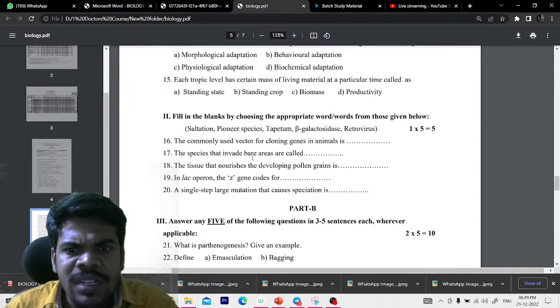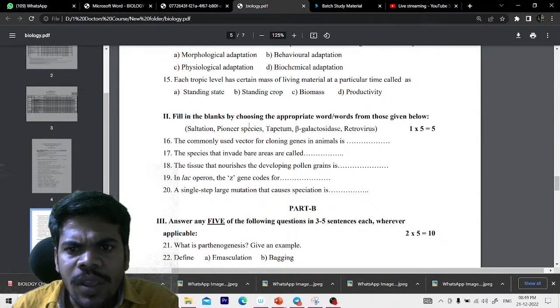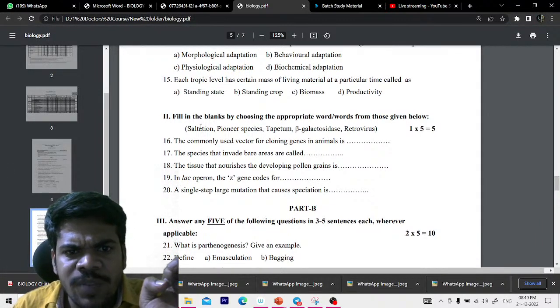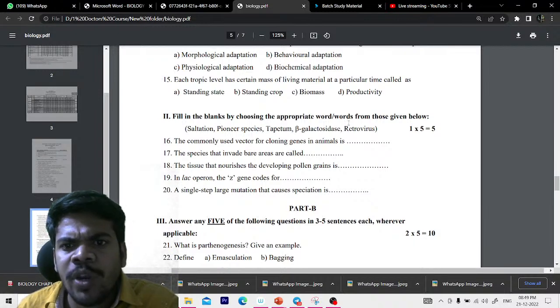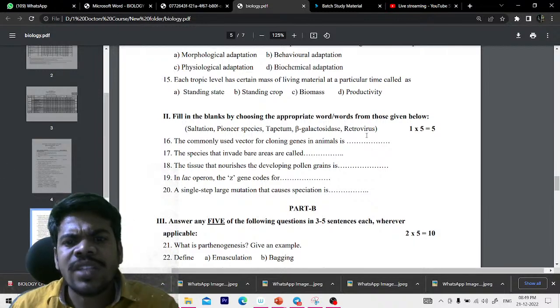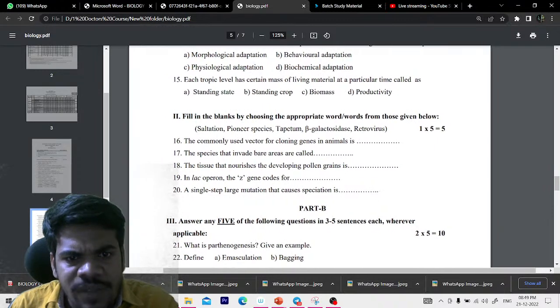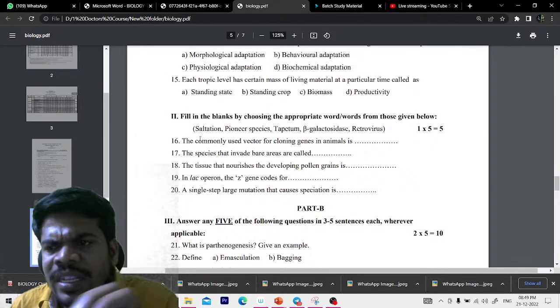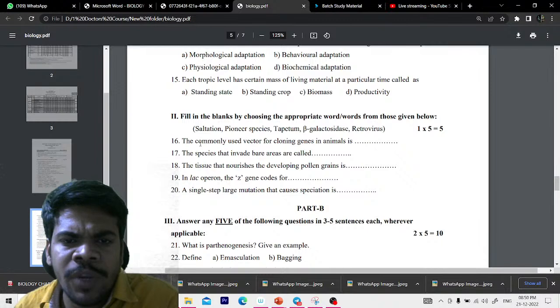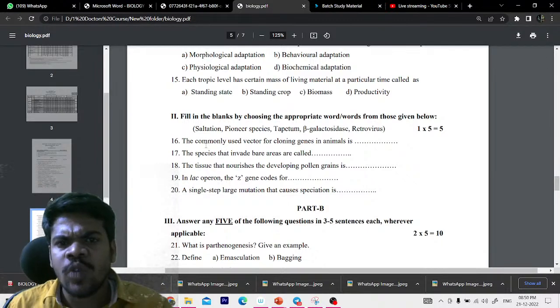And fill in the blanks. There are only 5. They also give the correct answers in this bracket. Fill in the blanks by choosing the appropriate words from those given below. They have already given the answers. It is just like a second class student question paper. It looks like that. It is very easy to qualify.